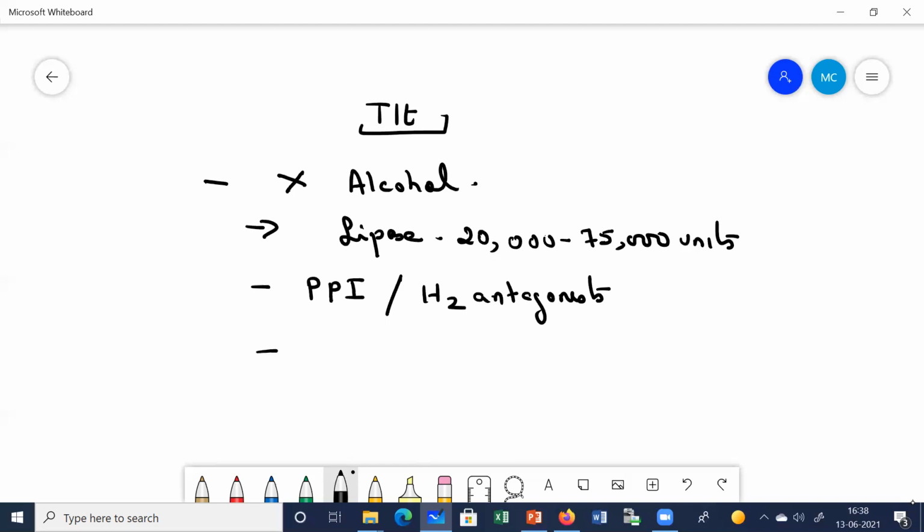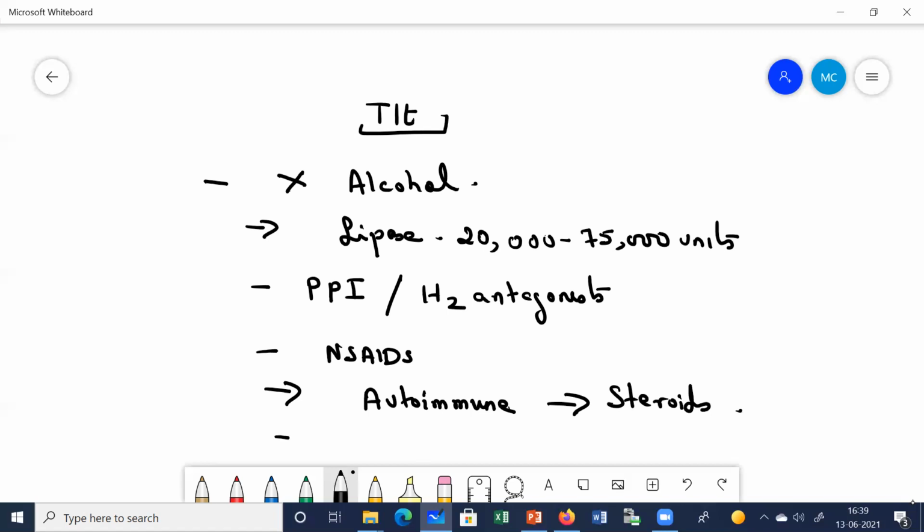If the patient has too much pain, then we can give some NSAIDs, some painkillers, or we can give opioids if the pain is too much. If the patient has autoimmune pancreatitis, as I just told you, steroids are prescribed. Accordingly, if the patient has developed diabetes, we give the treatment for diabetes mellitus.